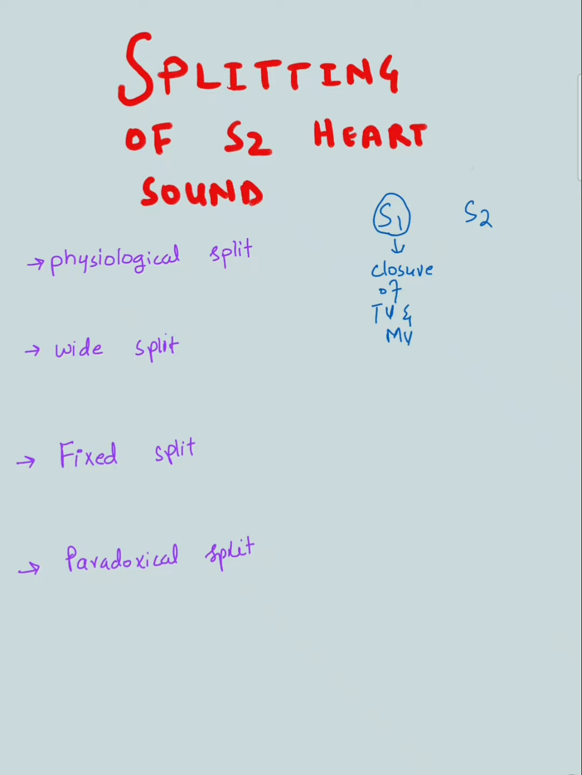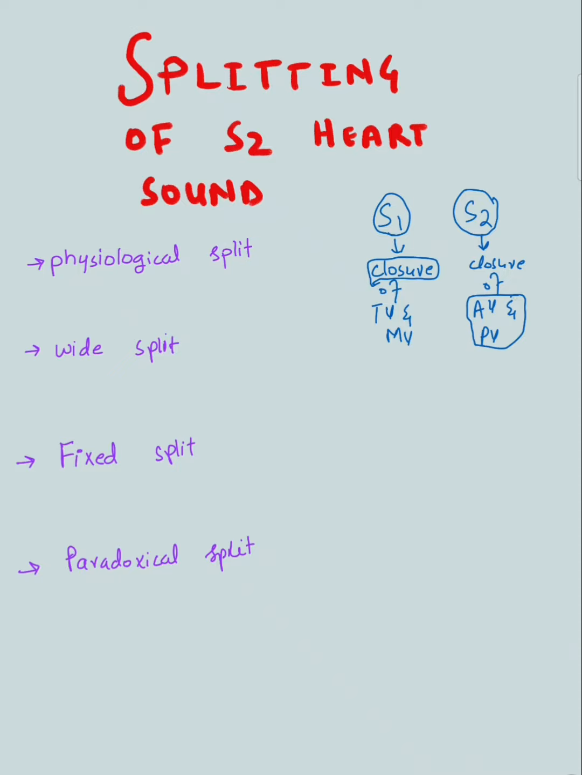And the word closure here is important, because the opening of the heart valves does not produce any sound. The closure produces vibrations, and the vibrations are then heard through the stethoscope. Then S2 is caused by the closure of the aortic valve and the pulmonic valve.